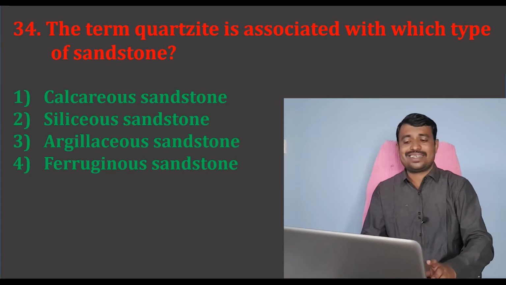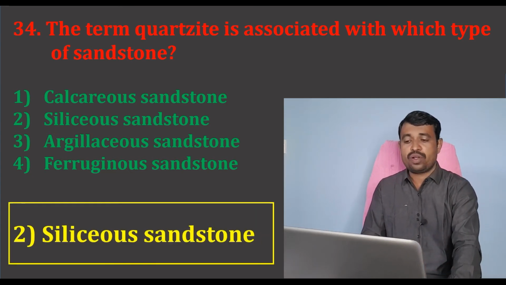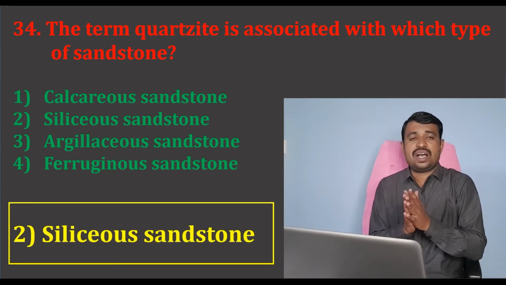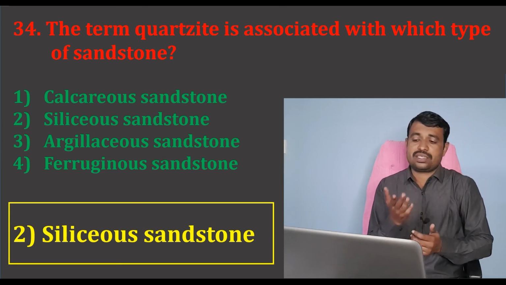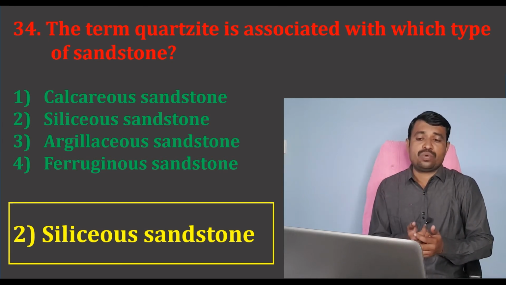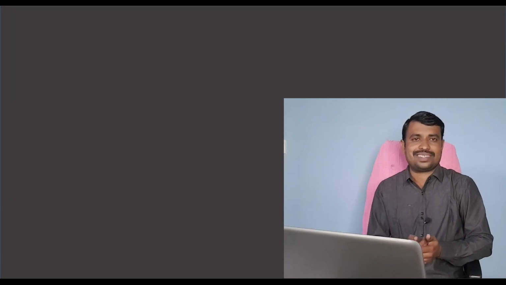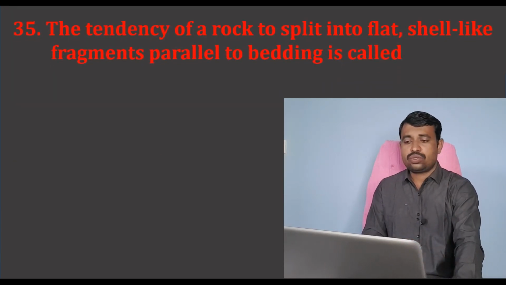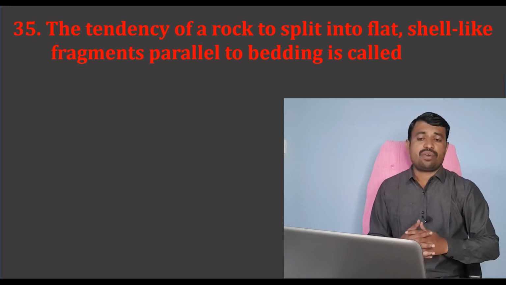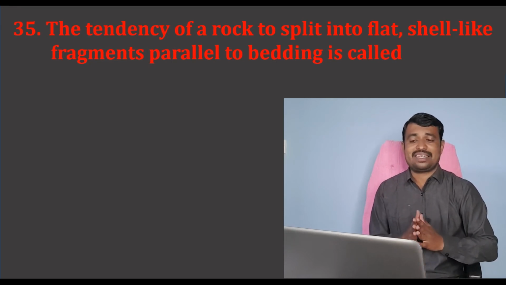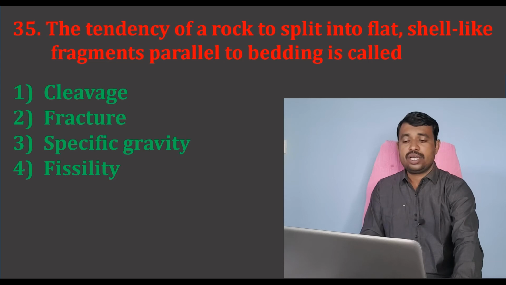So the correct answer is the siliceous sandstone, because it is composed of silica, and silica has the composition SiO2. So the term quartzite is associated with the siliceous sandstone. The next question: the tendency of rock to split into flat shell-like fragments parallel to the bedding is called,